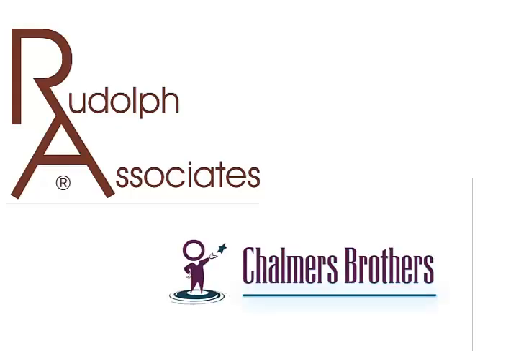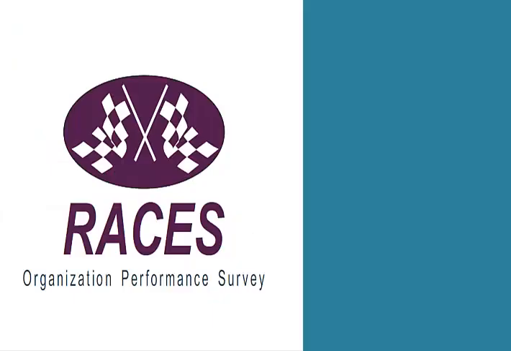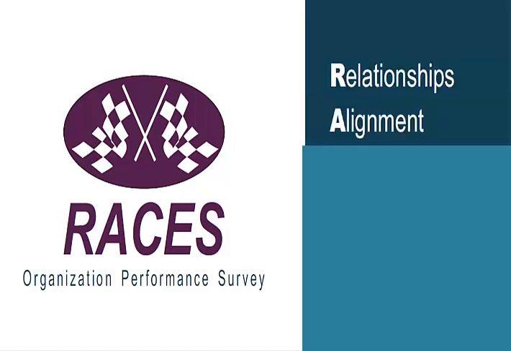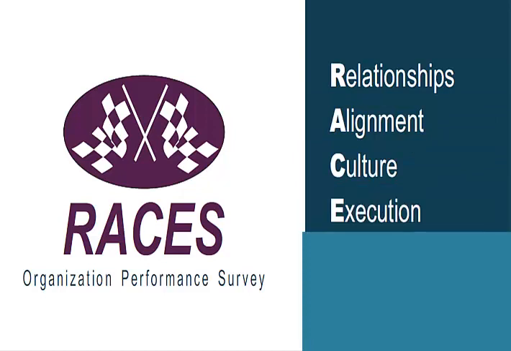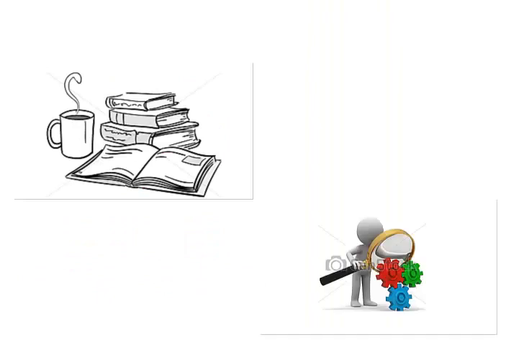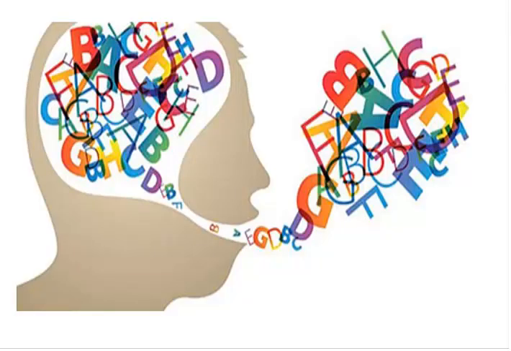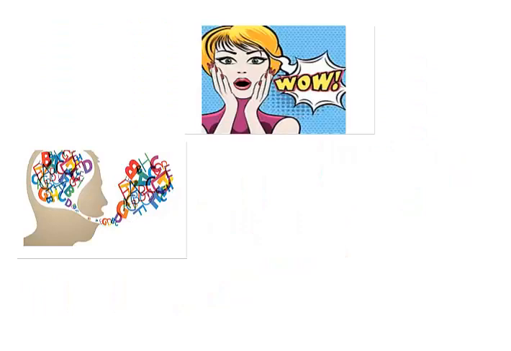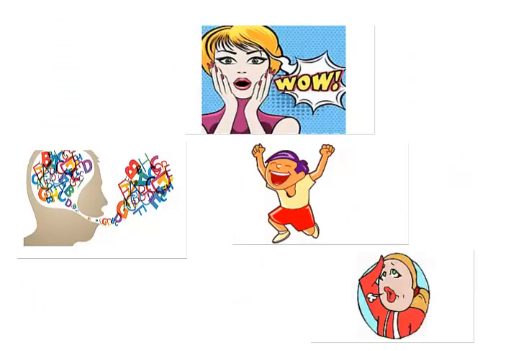In conjunction with Chalmers Brothers, we have put together this overview of the reporting format for RACES, the survey instrument that you have recently filled out or are about to fill out. RACES is an acronym for the 5 categories that comprise this assessment: relationship, alignment, culture, execution, and strategy. RACES is the product of more than 20 years of study and observation by Chalmers, focusing on how language shapes us and impacts the way we perceive and respond to the world around us.